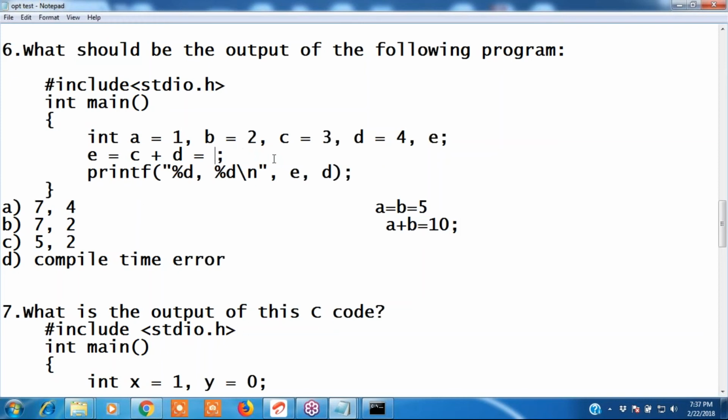If instead of B into A, I write 10, is it valid now? No, it cannot get assigned to an expression. This is also the same, right? A plus B equals 10. 10 is getting assigned to C plus D. 10 value assigned to C plus D. Here also the same, 10 is assigned to A plus B. We can't do that. Okay, the answer is compile time error. D option is correct, I will explain the reason.